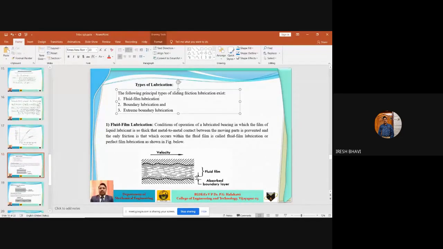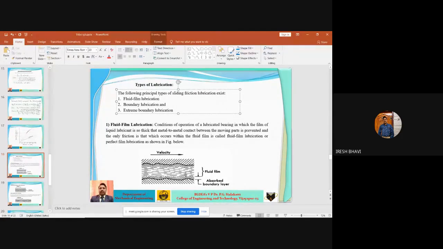The lubricating oil also has some resistance to its own flow, and that resistance will create some amount of friction in the molecules of the lubricant. When the molecules of the lubricant are rubbing against each other, some friction is created. In fluid film lubrication, the only friction existing is fluid friction. And you know that fluid friction is always very, very less compared to metal friction or solid friction.